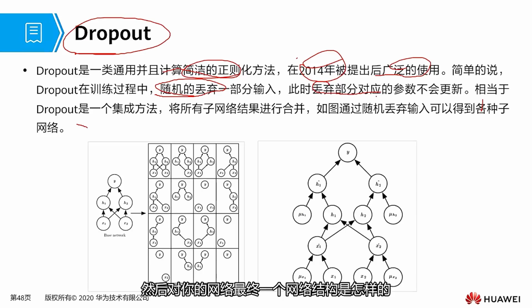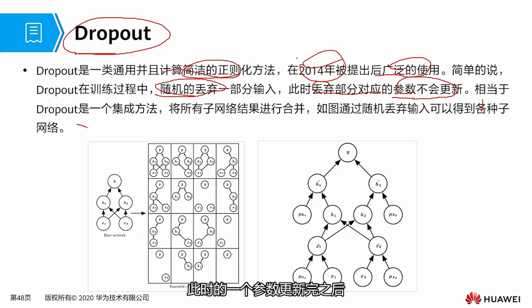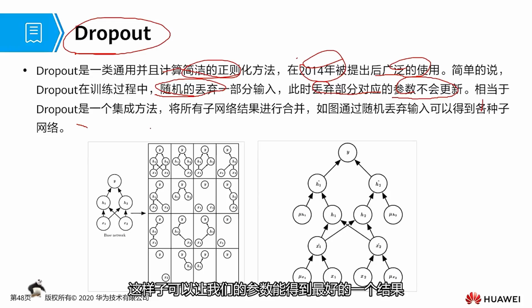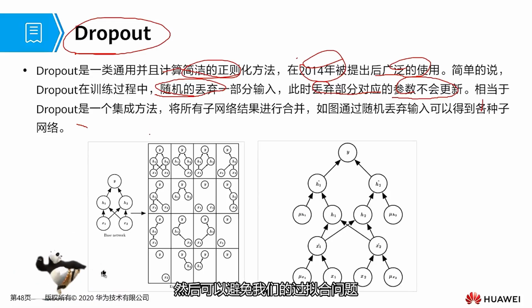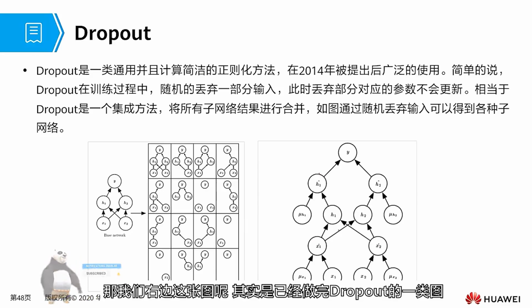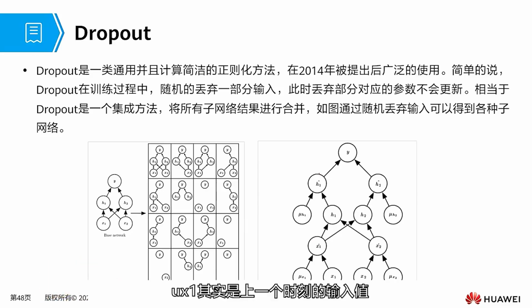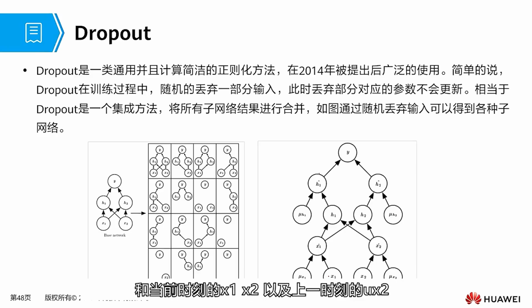That is, when dropping, you randomly discard a part of the network, and then what remains is the final network structure. Based on this network, you update the parameters. After updating the parameters at this point, you proceed to randomly discard another portion, obtain a new network, and update the parameters based on this network. This way can help our parameters achieve the best result, and then avoid the overfitting issue.